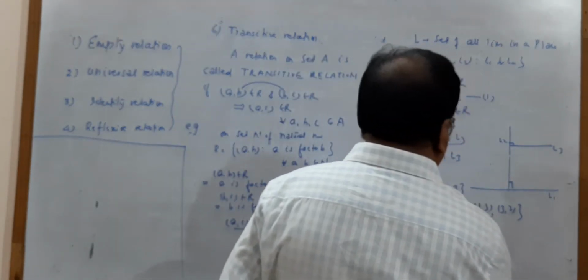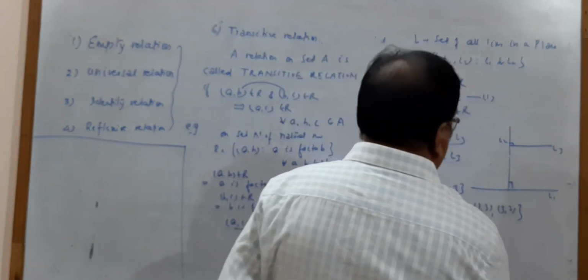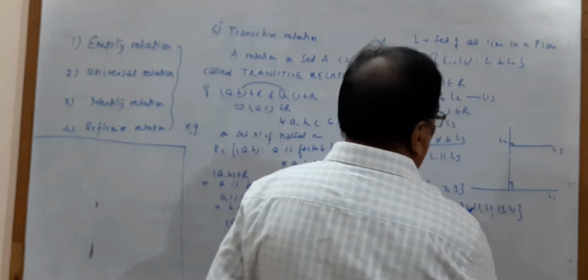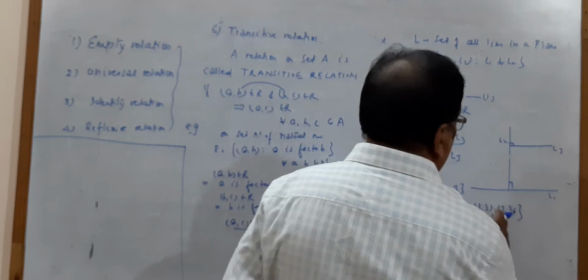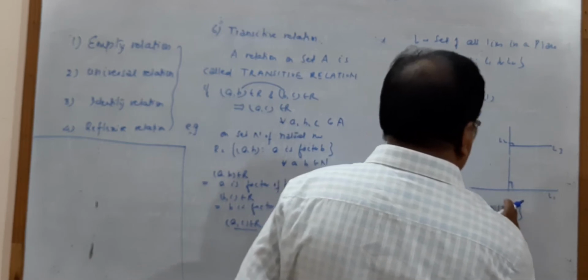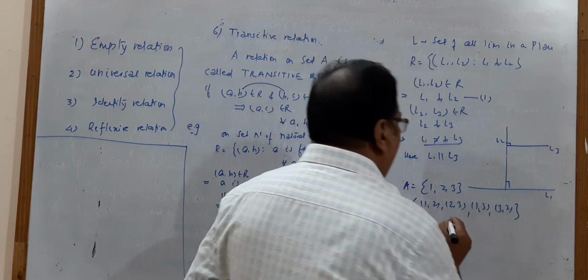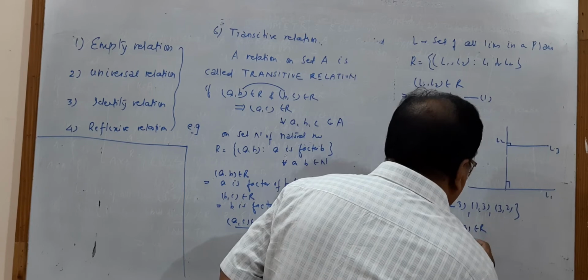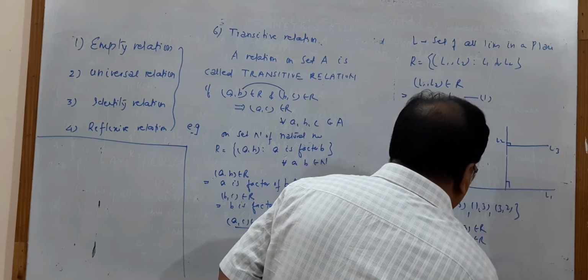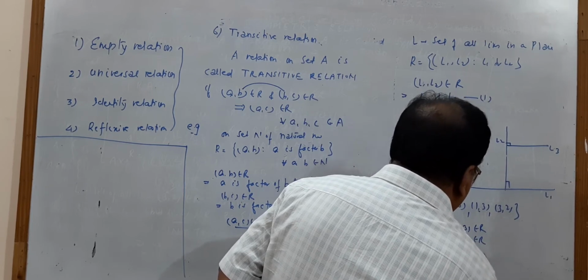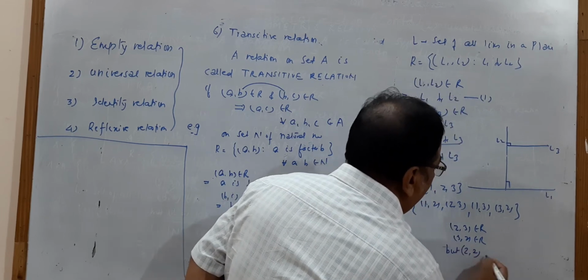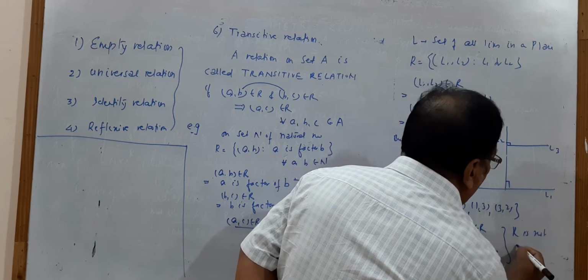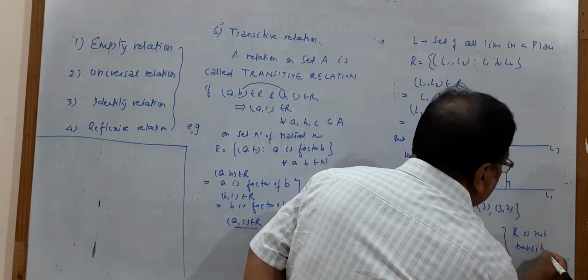Let us see. (2,3), (1,2): here 3, here 1. No need to check it. (2,3), (1,3): here 3, here 1. Need not check it. (2,3), (3,2): we have to check. (2,2) is not available here. So this is not a transitive relation. Why? You can write (2,3) belongs to R, (3,2) belongs to R, but (2,2) does not belong to R. So R is not transitive.